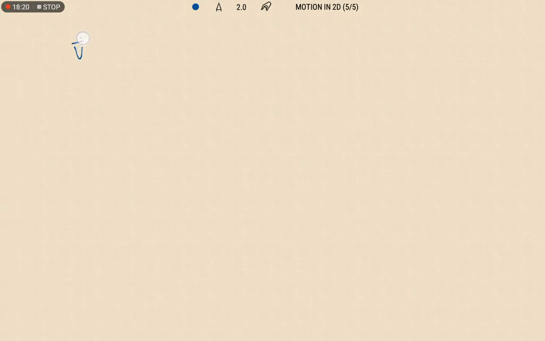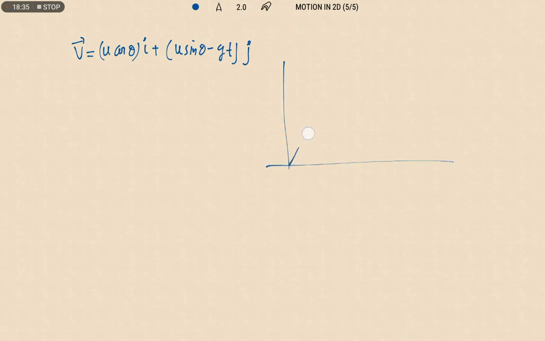Velocity vector equals u cos theta i plus (u sin theta minus gt) j. The initial angle of projection is theta, but as it is rising, the angle made by the projectile with respect to the horizontal will change.